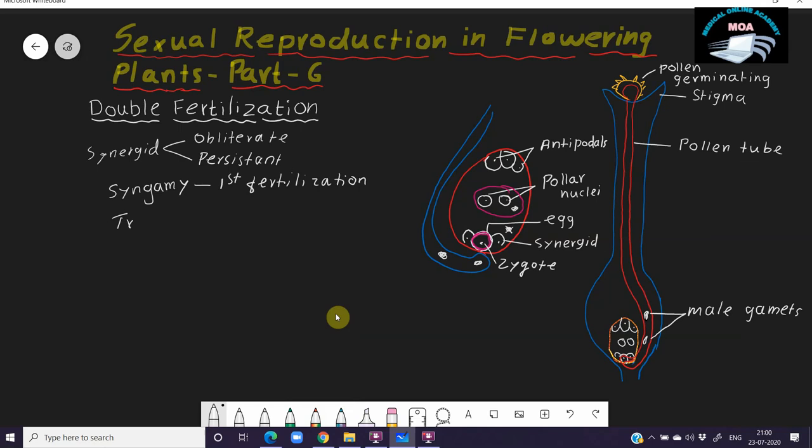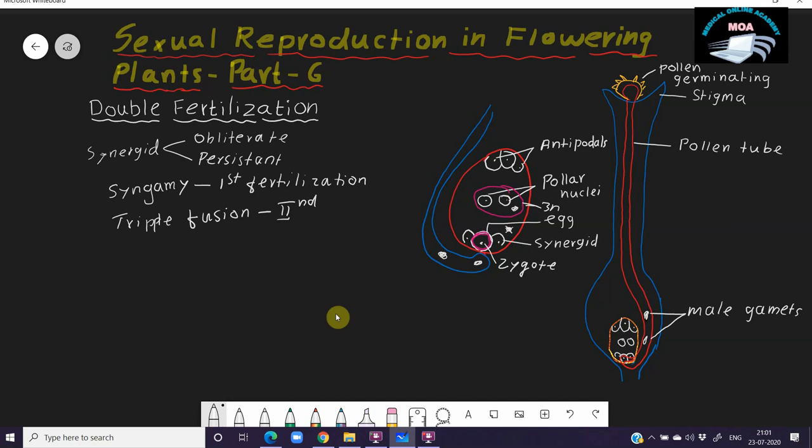Why is it called a triple fusion? Because three nuclei fuse with each other. So this is the second fertilization. There are two nuclei already there, which are haploid, and one more nucleus, a male gamete, is fused. So three haploid nuclei fuse with each other, forming a triploid structure. So the second fertilization is the triple fusion and the first fertilization is called syngamy.